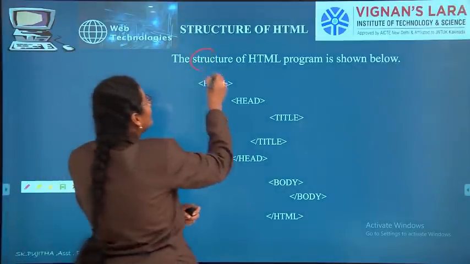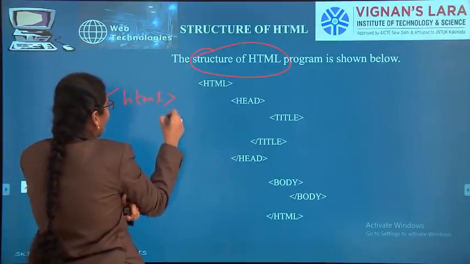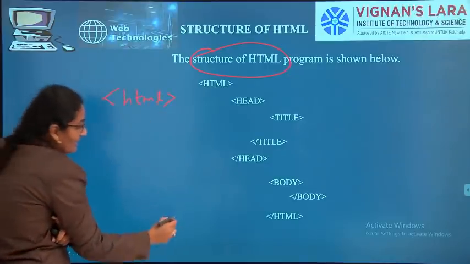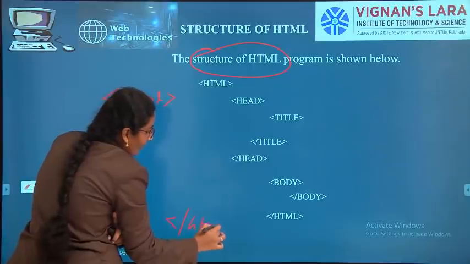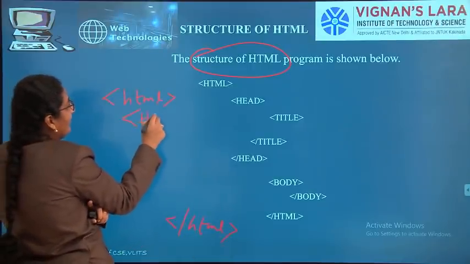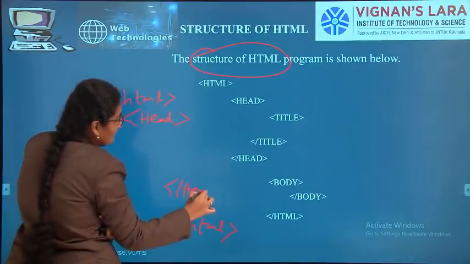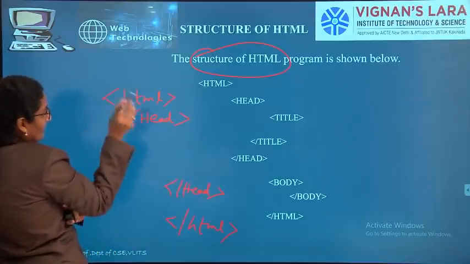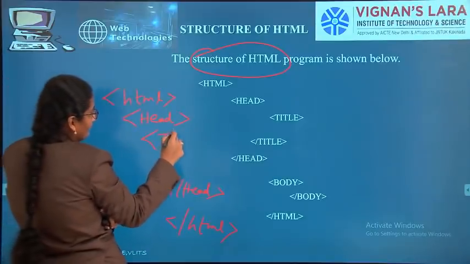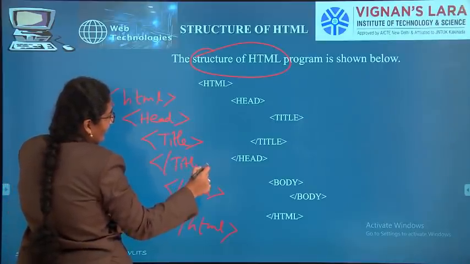First we open HTML. Whenever we open a tag, we should close the tag. Next, the head. We have opened head, so we should close head also. Next, inside the head, the title, which we should close also.